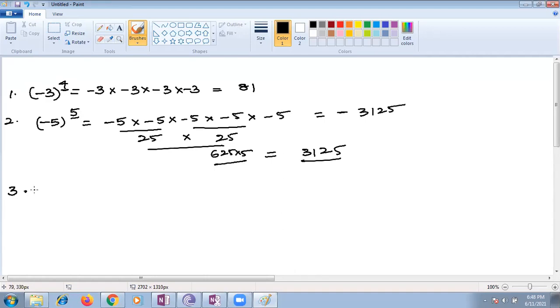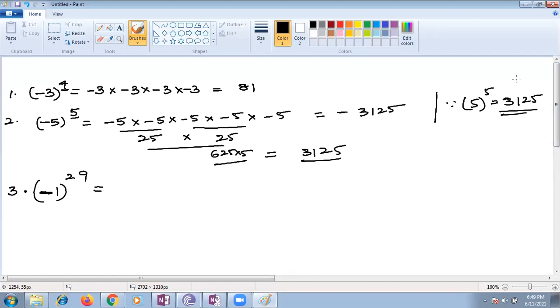Excuse me, ma'am. Yes, Raghav. Ma'am, if the exponent is negative... I will cover the negative exponents also, definitely, Raghav. Suppose we have a positive 5 to the power 5, we get positive 3125. Very good question. It's a positive 5 to the power 5, so it's a positive 3125. Why? Because the base does not have any sign here, a positive sign, right?